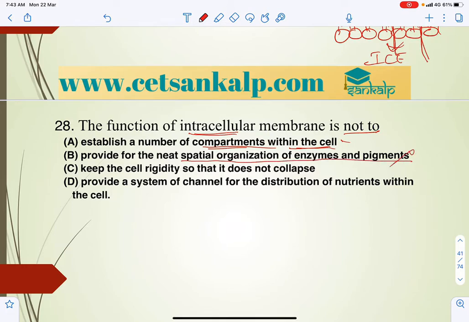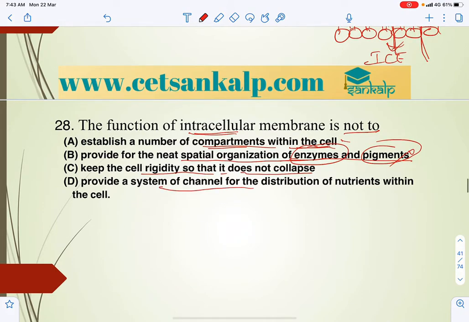No such arrangement is there to keep the cell rigid so that it does not collapse. It provides a partition organization of the enzymes and pigments, and it does not provide a system of channels for distribution of nutrients within the cell.